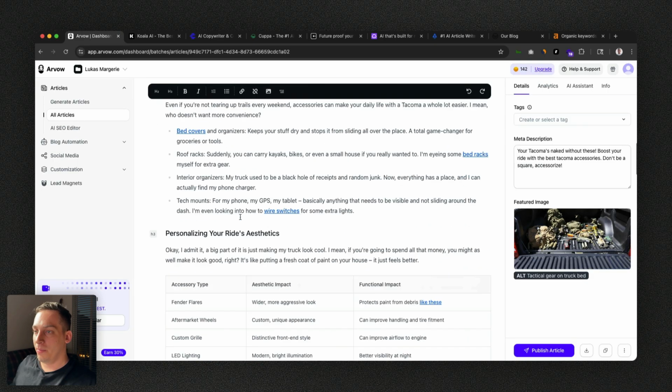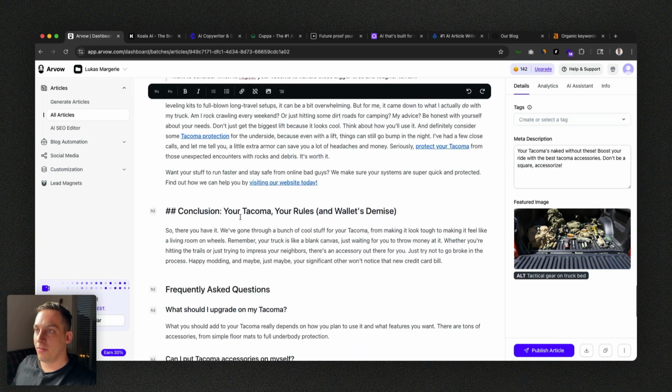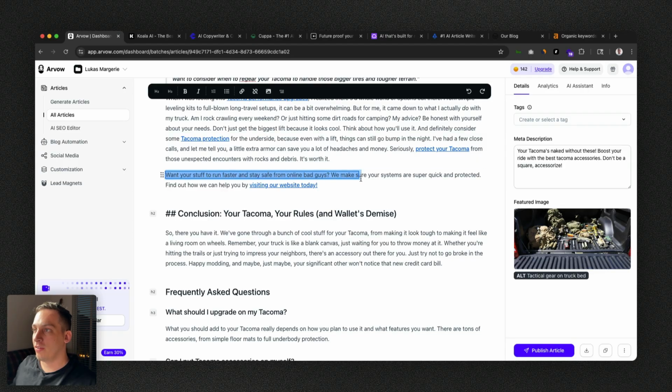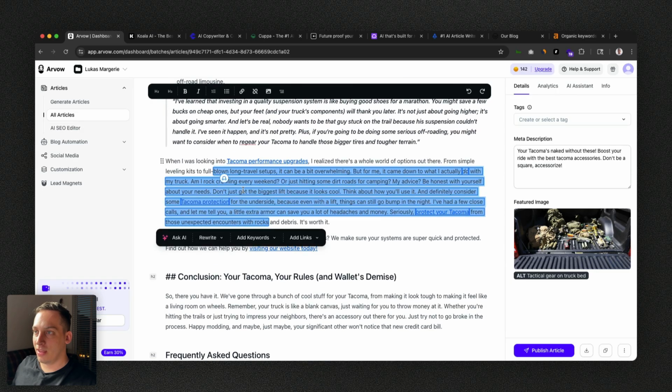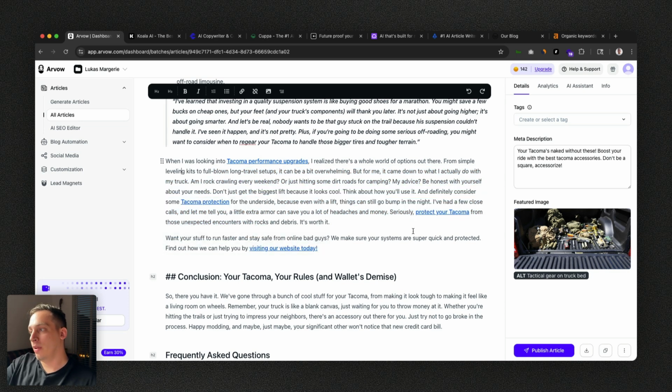That's awesome. And then at the end, you have your call to action. So want your stuff to run faster from online bad guys, make sure you whatever, and then it takes us to this specific call to action. And you can select different things, rewrite them, add keywords, add links, ask AI to do something based on this text, and so on and so forth. And then at the end, you can download the article, copy the content of the article, or publish it directly to your website. So this is good if you have a website on WordPress, Framer, Webflow, Shopify, Wix, Squarespace, you name it.